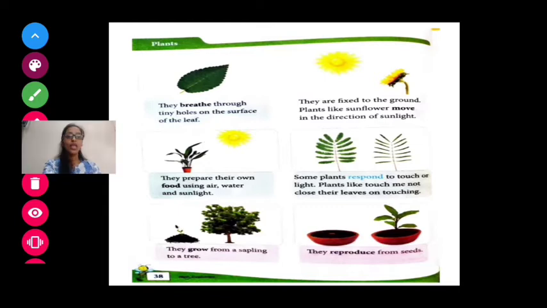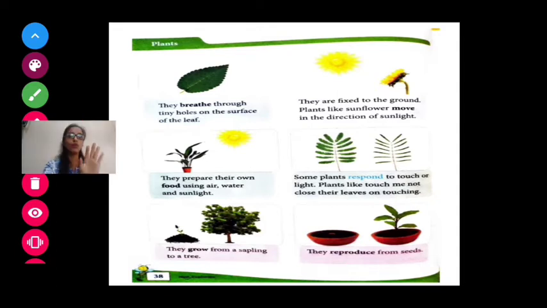They prepare their own food using air, water and sunlight. Now how do you eat food? Because your mama is preparing the food, so you eat the food, and my mama also prepares, then I eat the food, right? In the same way, plant is not having any mama, so how will plant prepare? Plant is preparing the food on its own. Plant does not need any mama. Plant is itself a mama and she is preparing the food herself. Nobody else prepares the food for the plant. So plant is preparing its own food.